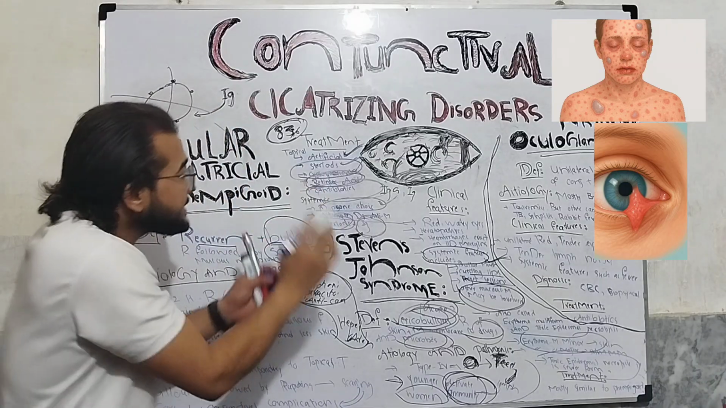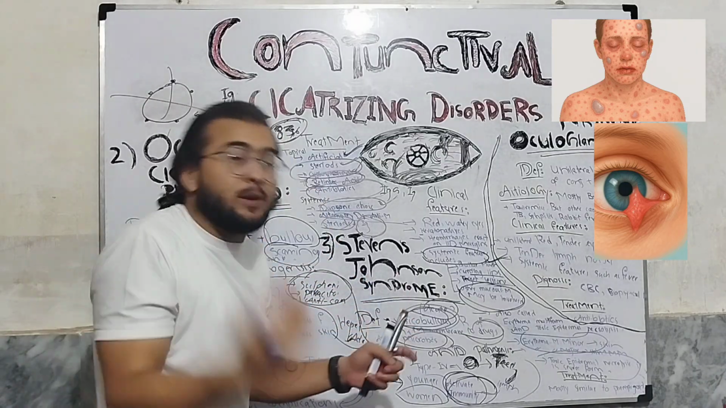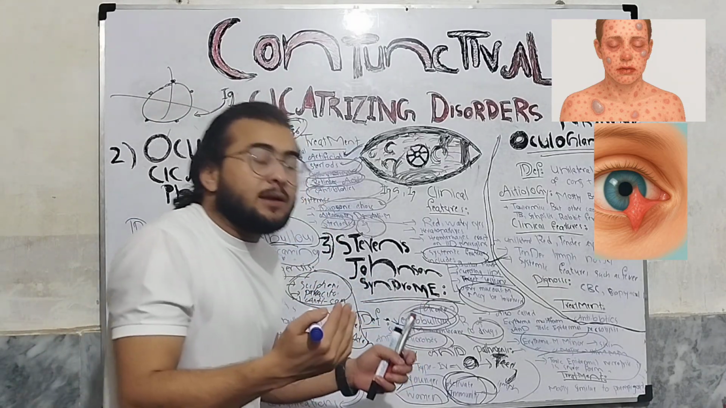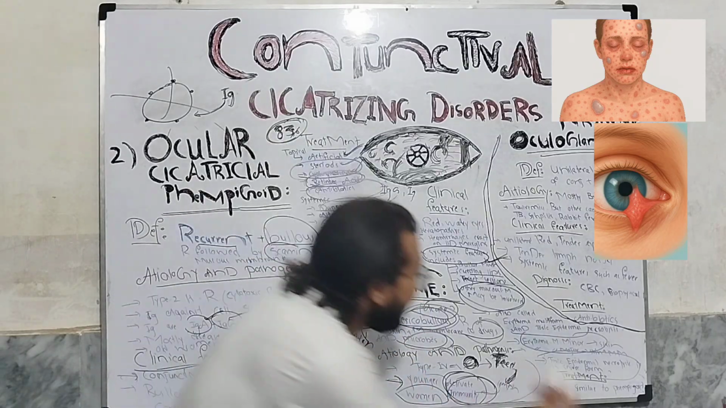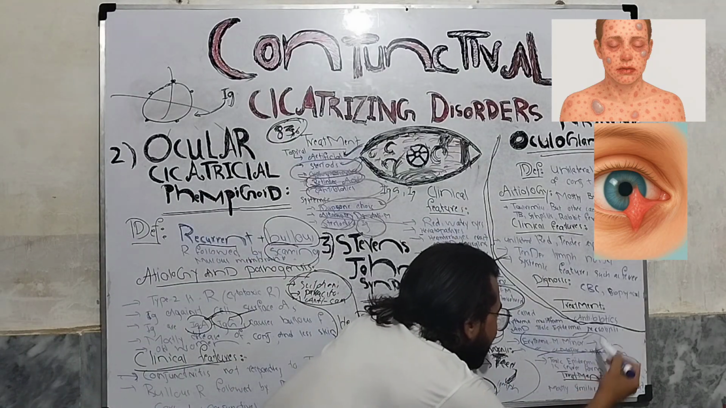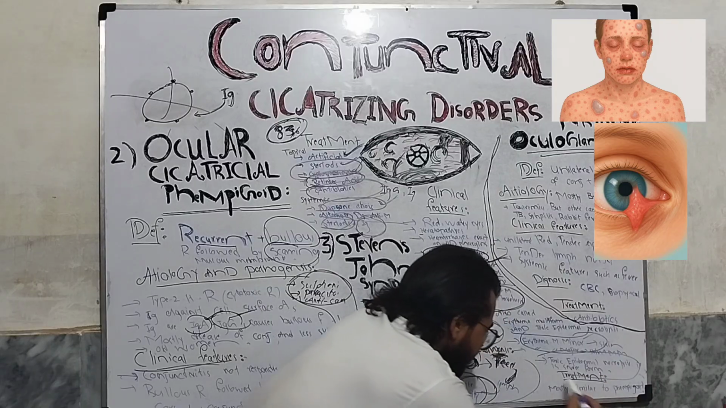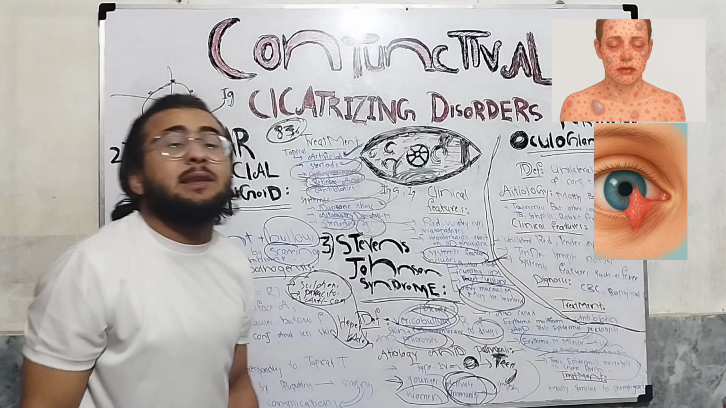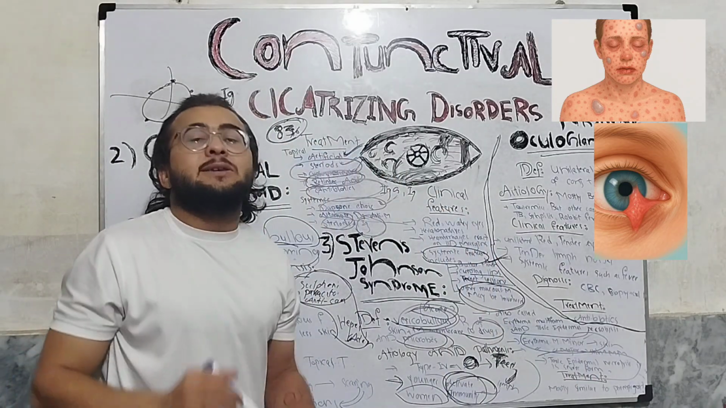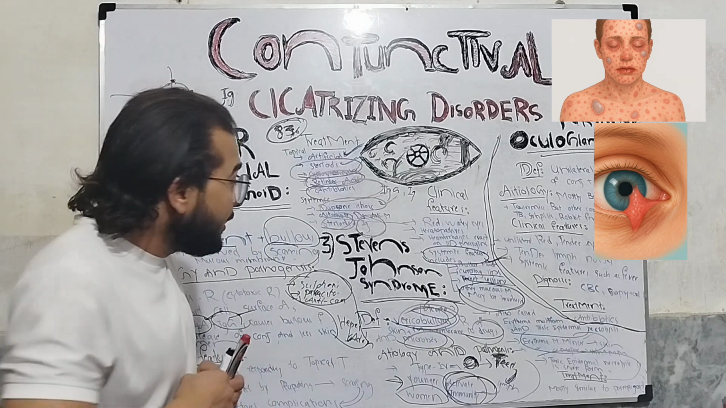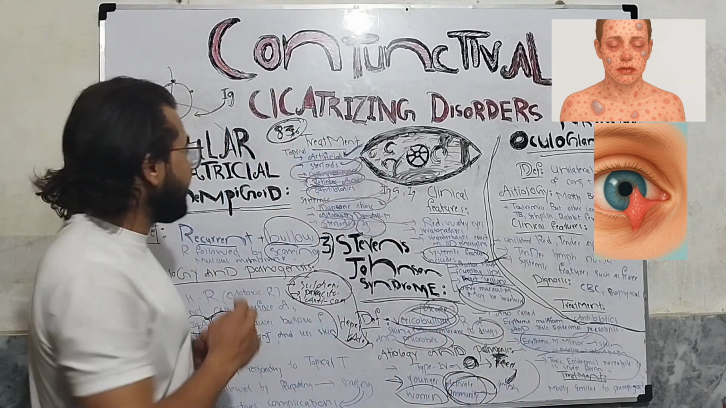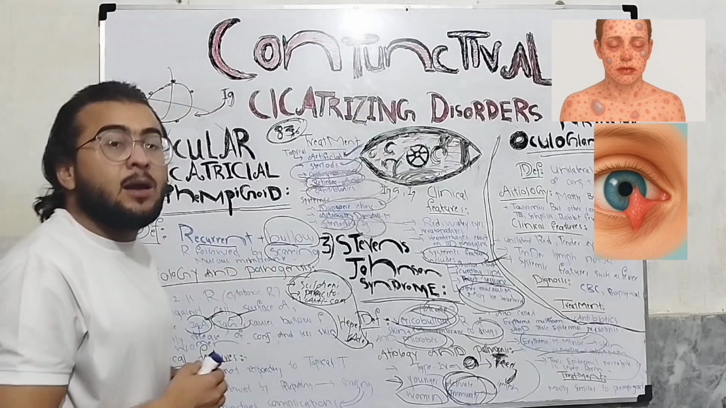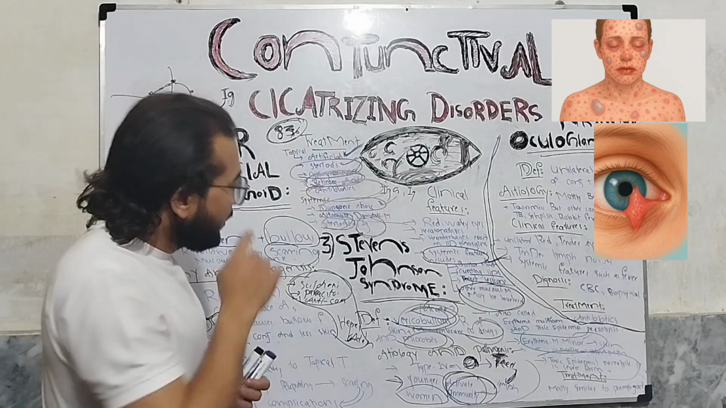And when the Stevens-Johnson syndrome becomes severe, it is called toxic epidermal necrolysis, okay? So the minor form is erythema multiforme minor, then erythema multiforme major, and toxic epidermal necrolysis is the severe form of Stevens-Johnson syndrome. Most of the treatment of Stevens-Johnson syndrome is similar to ocular cicatricial pemphigoid, okay?